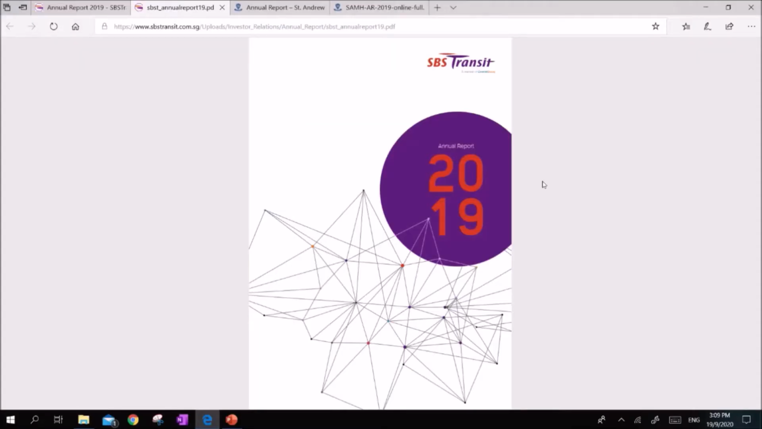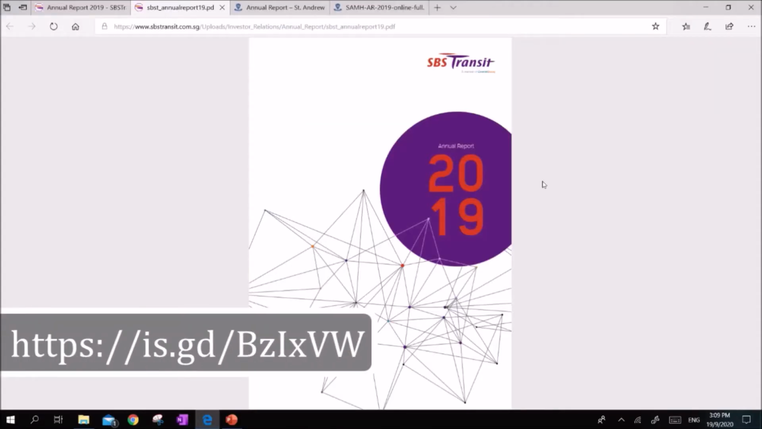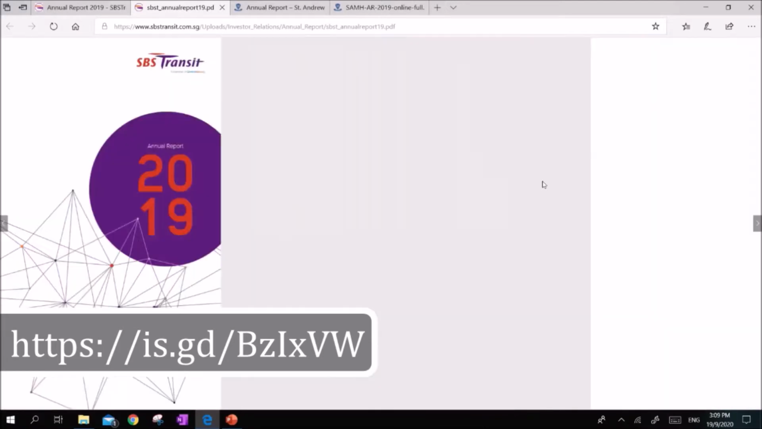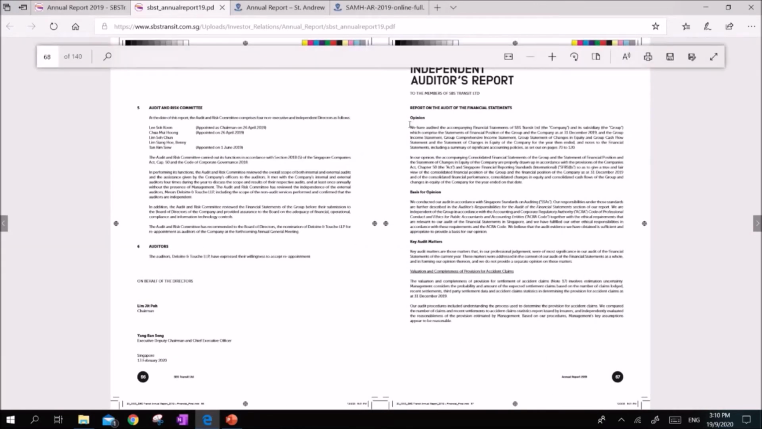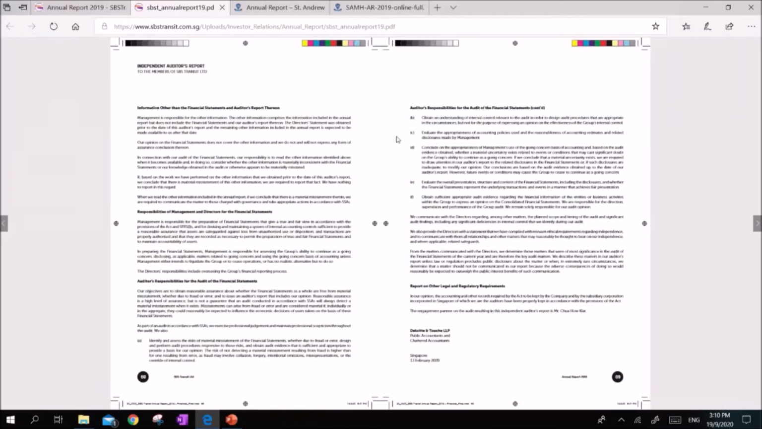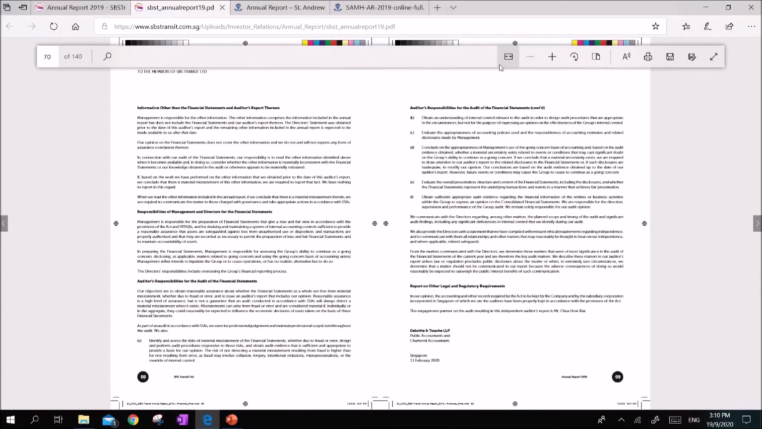SBS Transit is a public bus and train operator in Singapore. So now let's take a look at the auditor's report. So you will first see the audit opinion, where the auditor will specify whether or not in their opinion, the financial statement provide a true and fair view of the company's economic status. And right here, we can see the auditor's responsibilities.